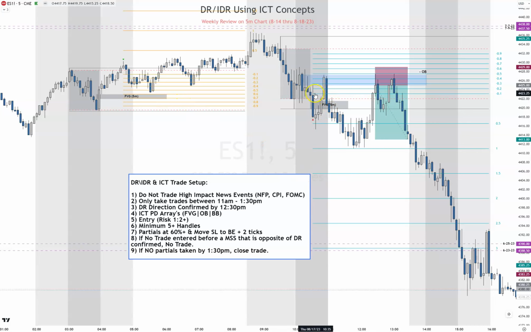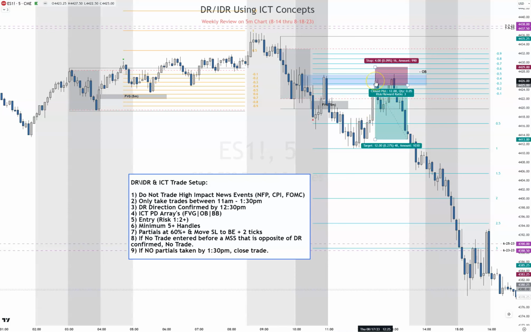RDR, we have DR confirmed at 10:30. We see a fair value gap, but we also look for our order block, and we see that price came up and just went straight through the fair value gap to our order block and respected it and came down. Okay, well, we can't trade that because it's not at 11 o'clock yet. So we're just kind of watching what happens, and that's what happened by 11. Now price comes down. We're probably thinking it left without us, and that's just how it was.